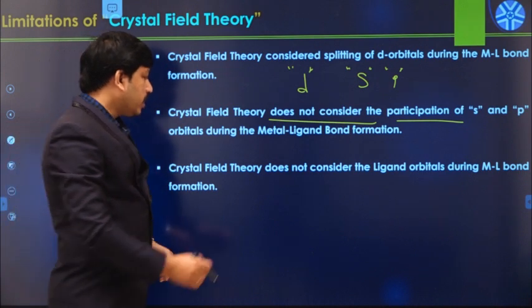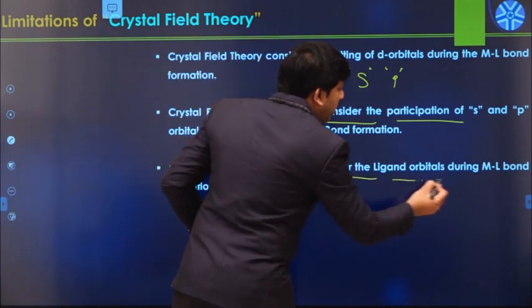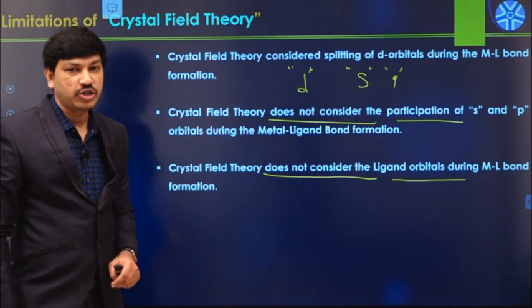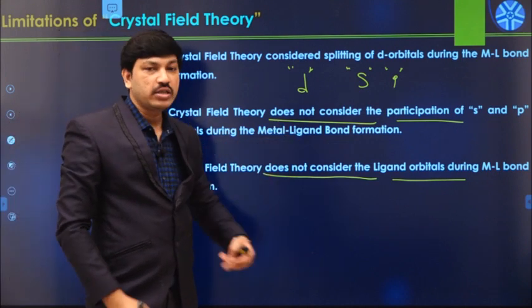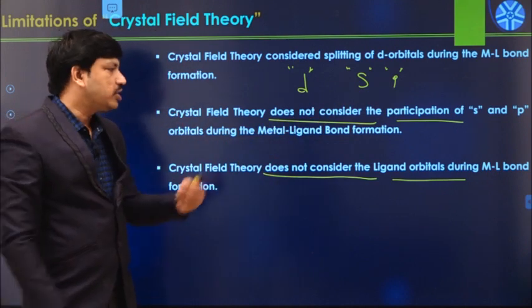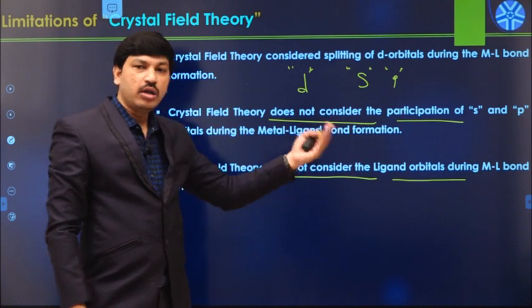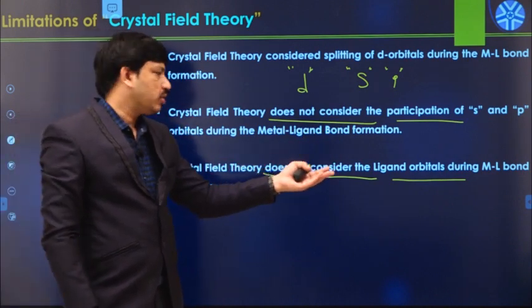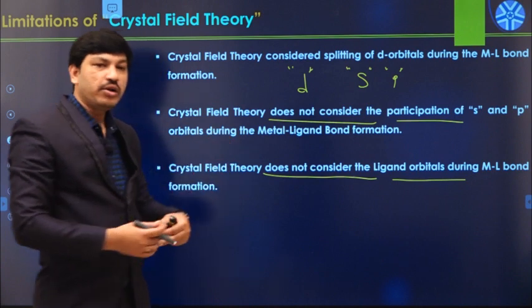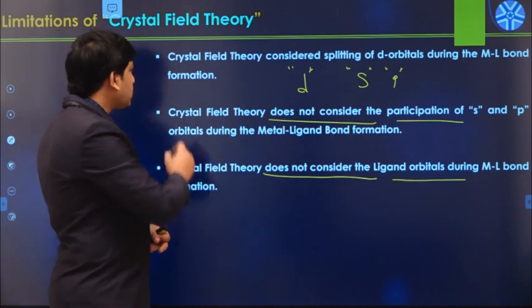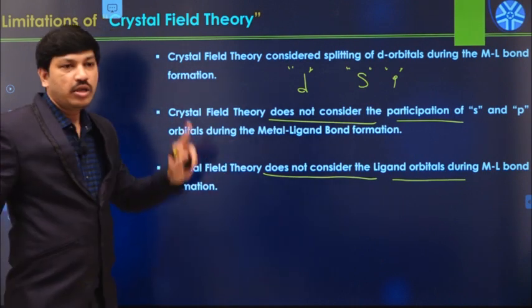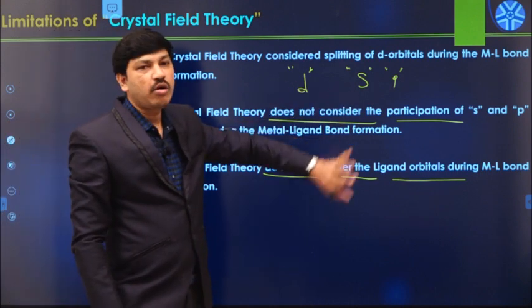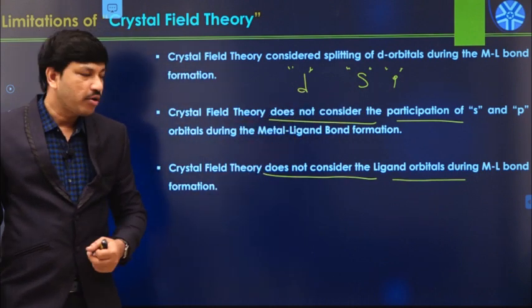At the same time, CFT does not consider the ligand orbitals during the metal-ligand bond formation. So it is also not considering from the ligand side. Ligands also have some orbitals, like p orbitals or molecular orbitals. Those are not included in the bond formation case. So these are some of the limitations of the CFT theory. In order to overcome all these things, we have to go through the molecular orbital theory.